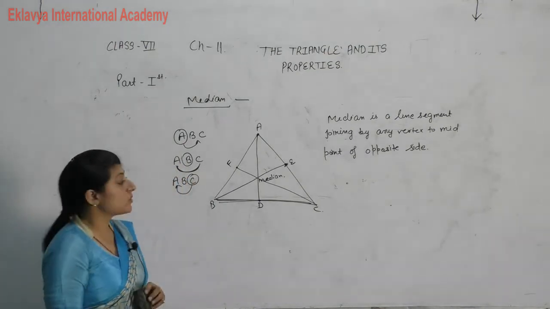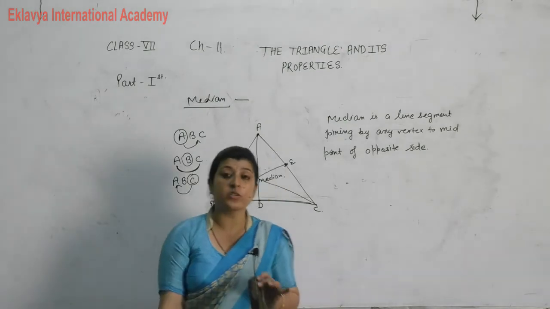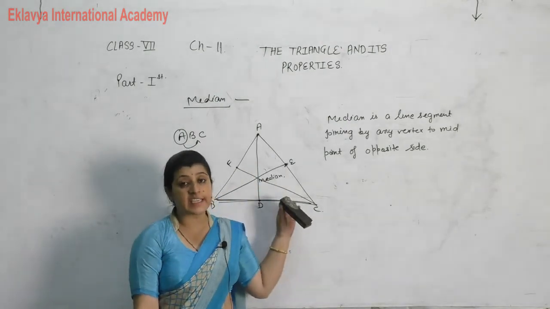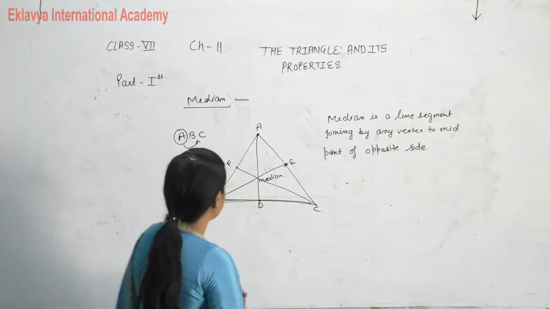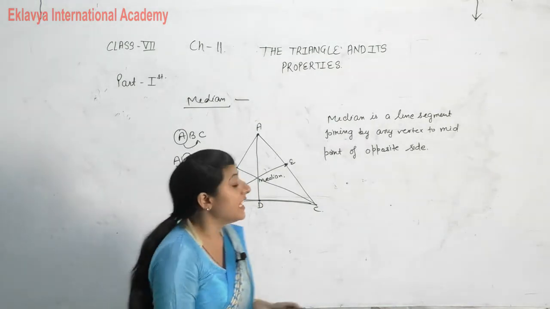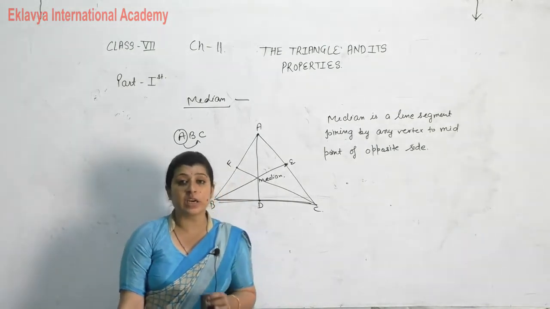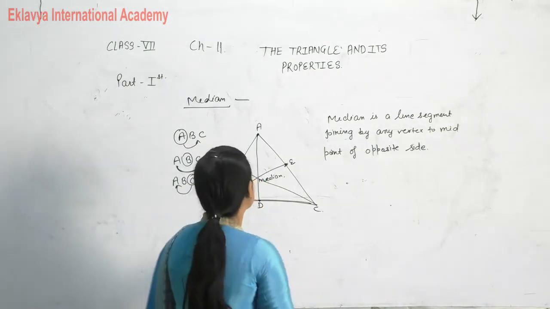CF. So, there are 3 medians. It means in a triangle we can draw 3 medians. In this case, there are 3 medians named AD, BE and CF. What is the definition of median? It is a line segment by joining any vertex to the midpoint of opposite side.